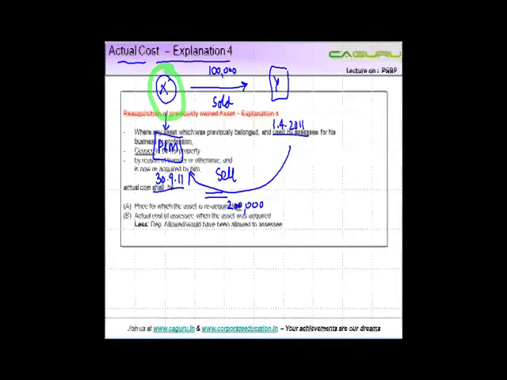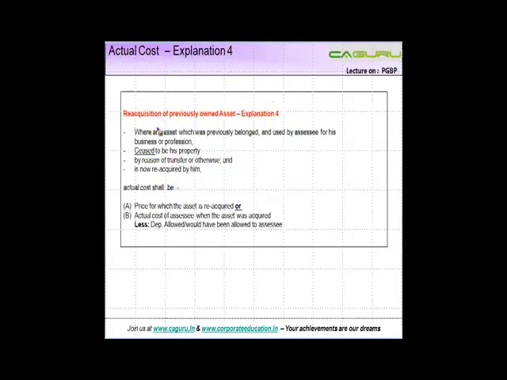Let's now see the explanation. Reacquisition of previously owned asset. What is happening here is, there is an asset which was owned by X, he sold it to Y, and then he bought it again. And there were price variations and fluctuations within these two transfers.